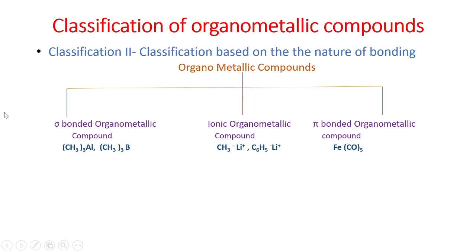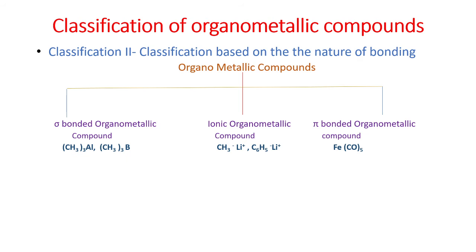In such compounds, sigma covalent bonding occurs between the metal atom and the carbon atom of the organic part.